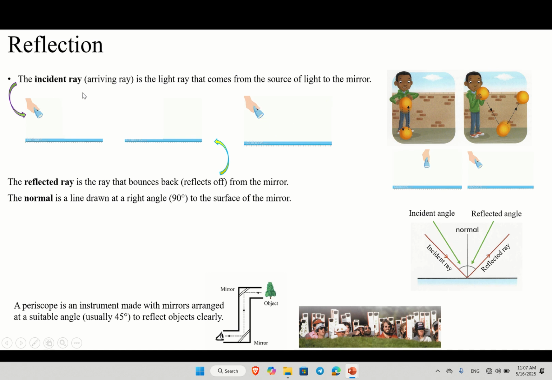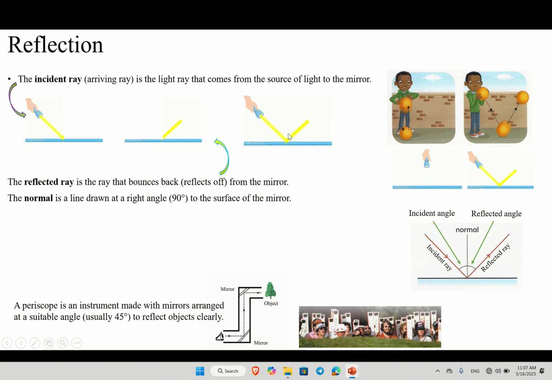Guys, incident ray, we also call this arriving ray, is the light ray that comes from the source of the light to the mirror. Look at this, from the source to the mirror. This is incident ray. You see? The light that comes from the source, this is incident ray. And reflected ray is the light ray that bounces back or reflects off from the mirror. You see? From the mirror to the other side. This is reflected ray.